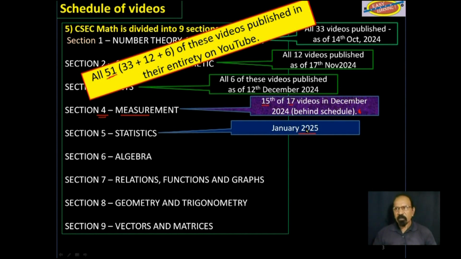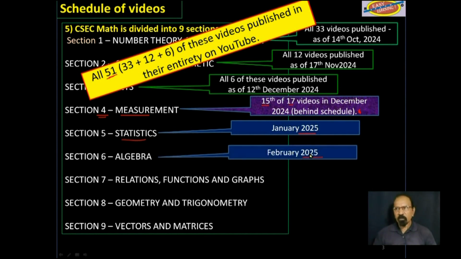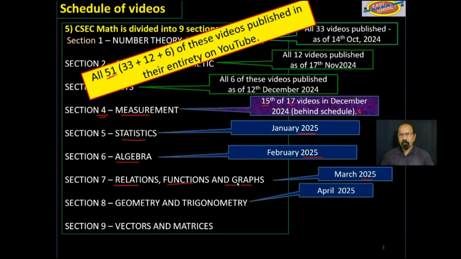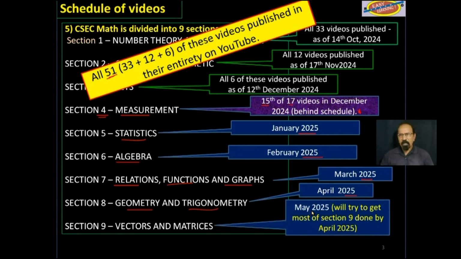January 2025, statistics. February 2025, algebra. March 2025, relations, functions, and graphs. April 2025, geometry and trigonometry. And finally, by May 2025, hopefully, if I can still keep this schedule, vectors and matrices.